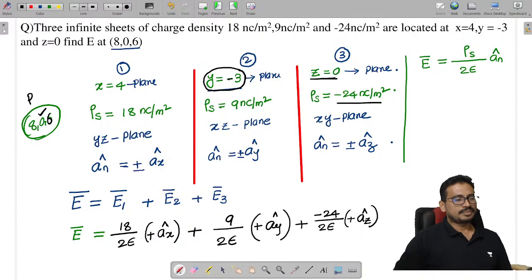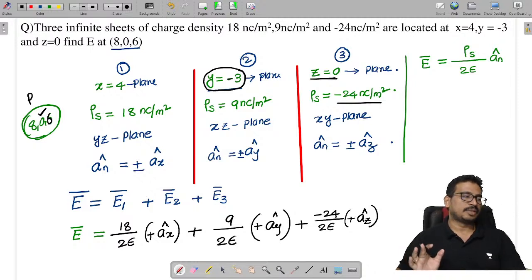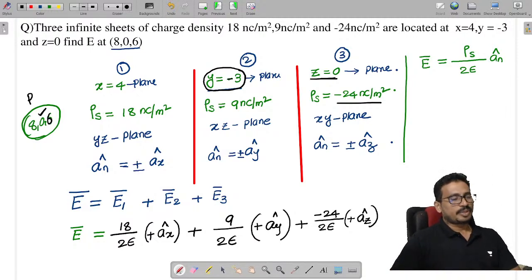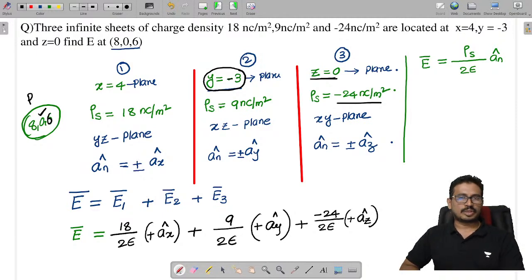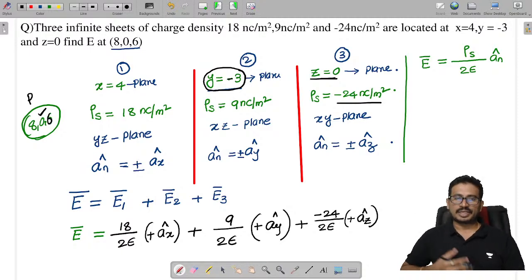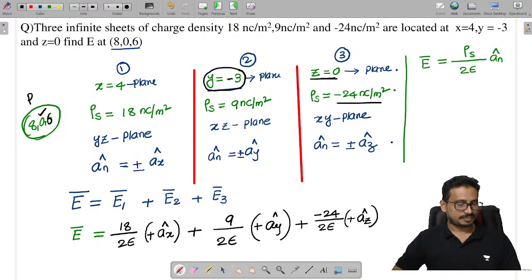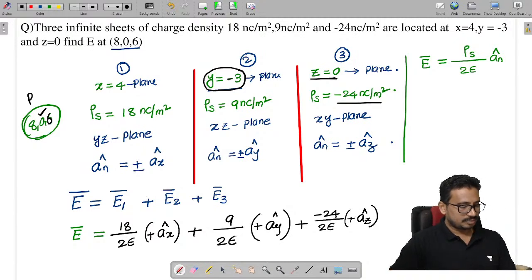Is this point clear now, everybody? This is the way we need to solve the problems. In this manner we can find the electric field due to the surface charges. Done? Chalo?